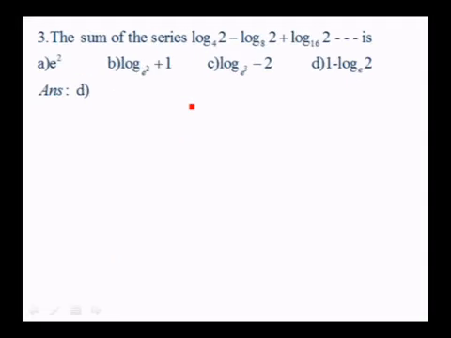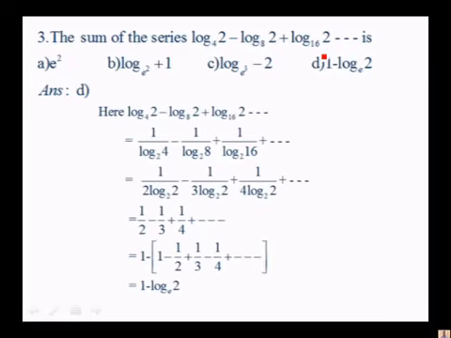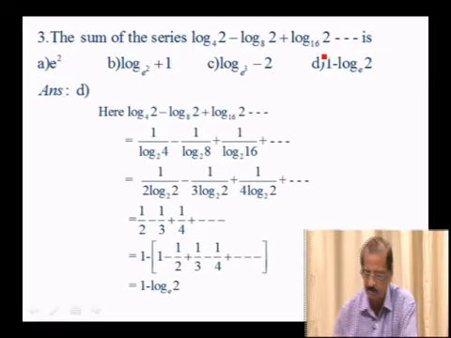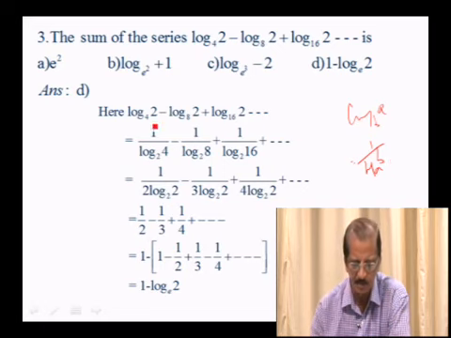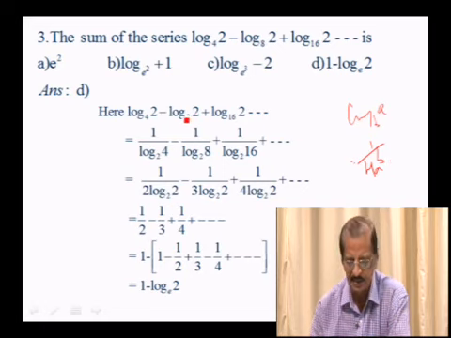The sum of the series log 2 to the base 4, log 2 to the base 8, log 2 to the base 16, etc. is, see, here I change the base of all terms. You know that log a to the base b is equal to 1 over log b to the base a. So I write the first term as 1 over log 4 to the base 2, the second term as 1 over log 8 to the base 2, the third term as 1 over log 16 to the base 2, etc.